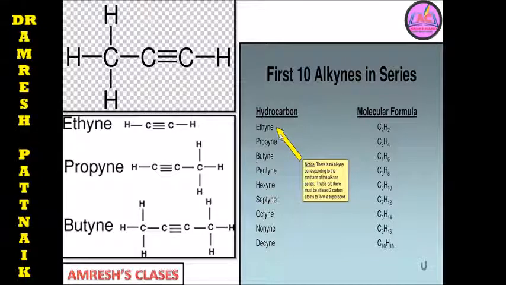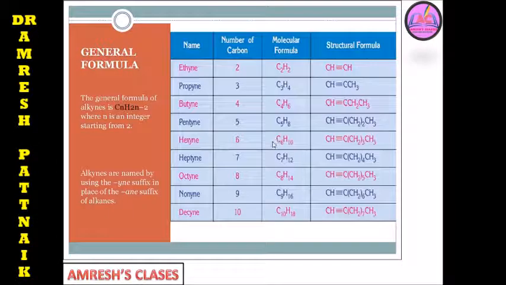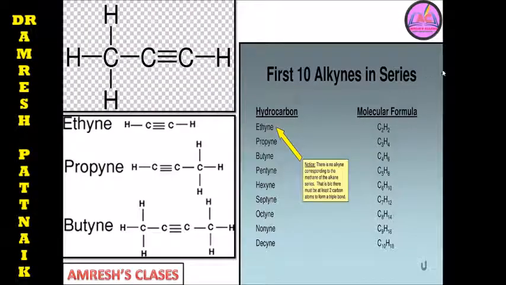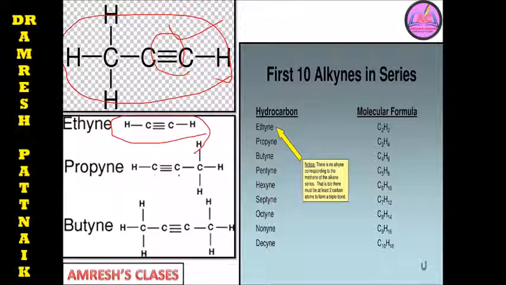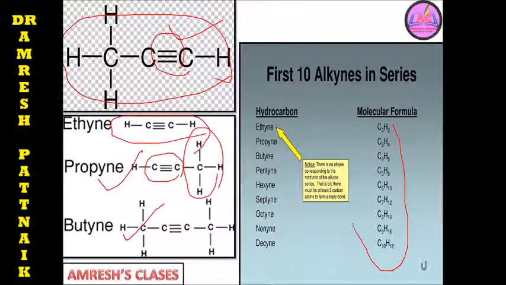So the first 10 alkynes in the series you can see, this is ethyne, so here the structure you can see. Here the carbon-carbon triple bond will be here, and ethyne is CH triple bond CH, propyne is CH triple bond C and single bond CH3. So it is propyne, like this butyne. So you can get the 10 alkynes in the series with the molecular formula you can see here. Okay, this is ethyne, propyne, butyne, pentyne, hexyne, heptyne, octyne, nonyne, and decyne.